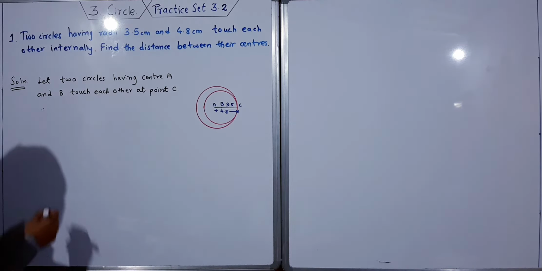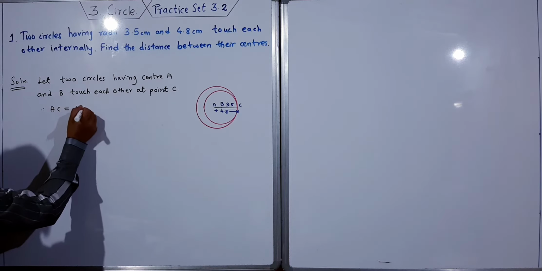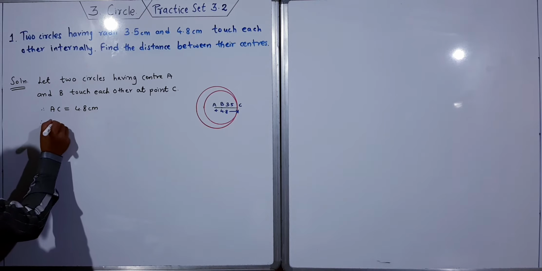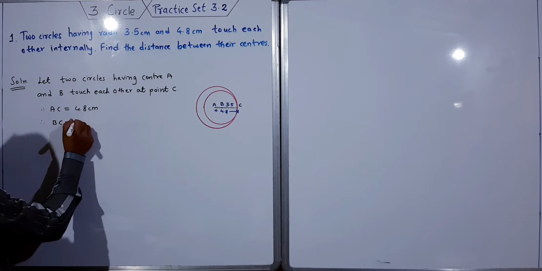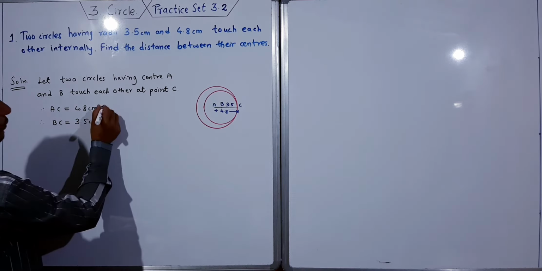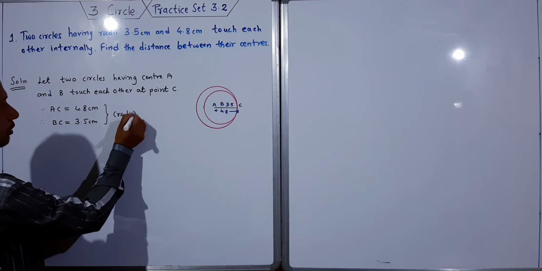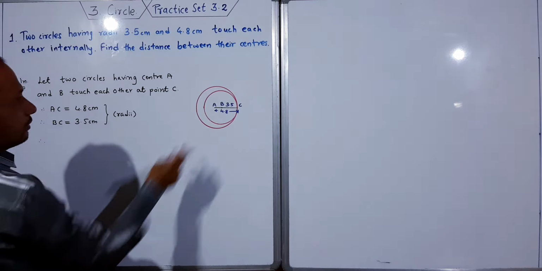Therefore AC is equal to 4.8 centimeter. Therefore BC is equal to 3.5 centimeter. These are the radii of the respective circles.